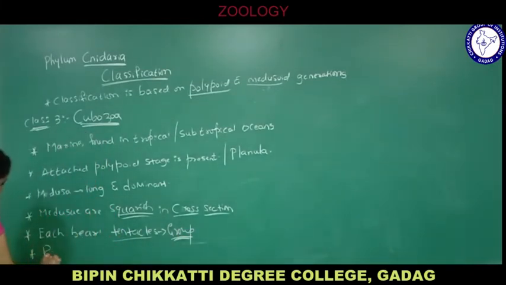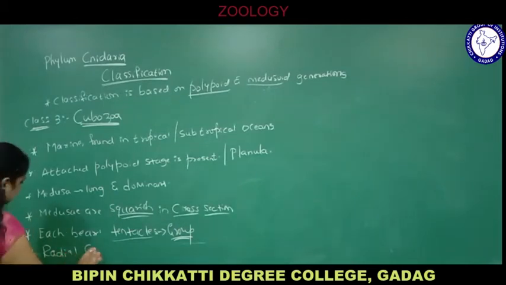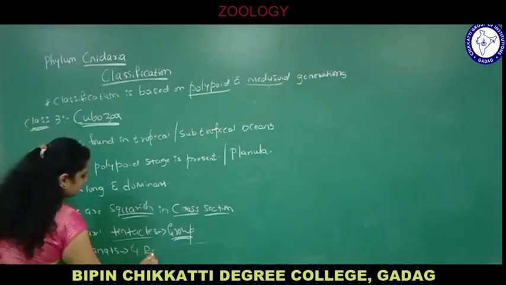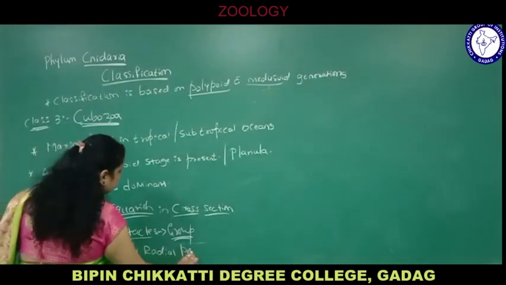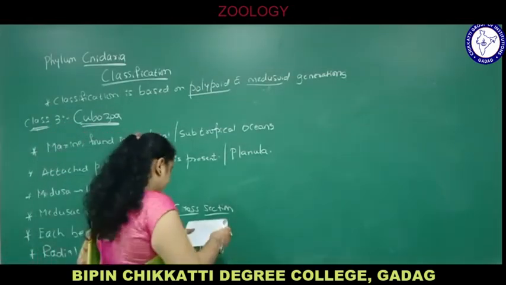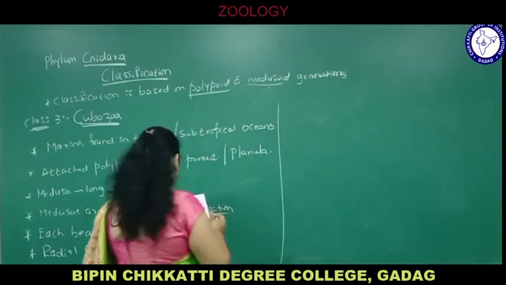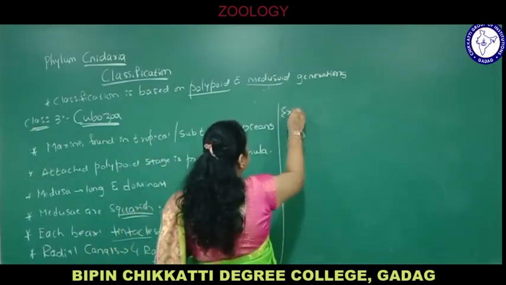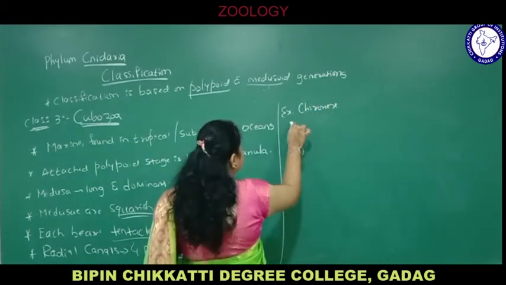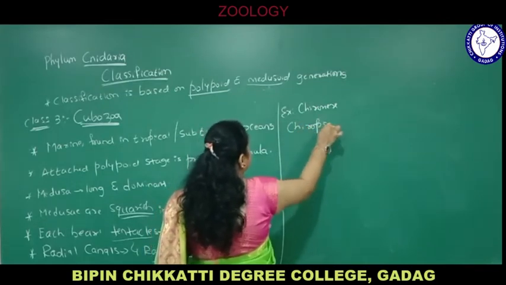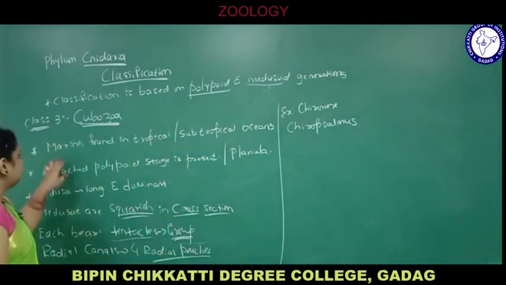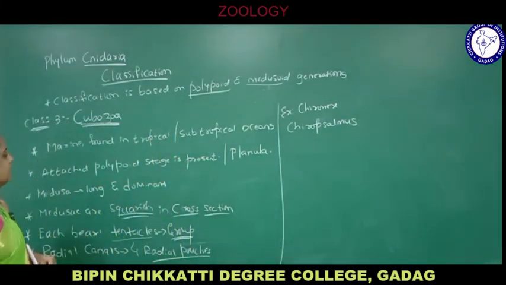Radial canals are replaced by four radial pouches. Example for this Cubozoa is Chironex. It may be new to you. Chironex and Chiropsalmus are examples of class Cubozoa. Marine, found in tropical, subtropical oceans.